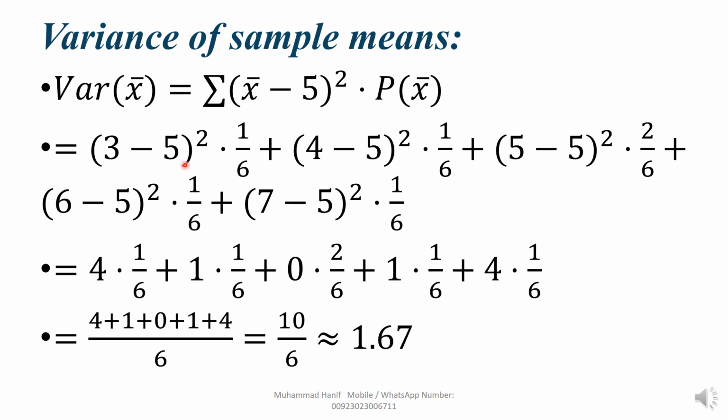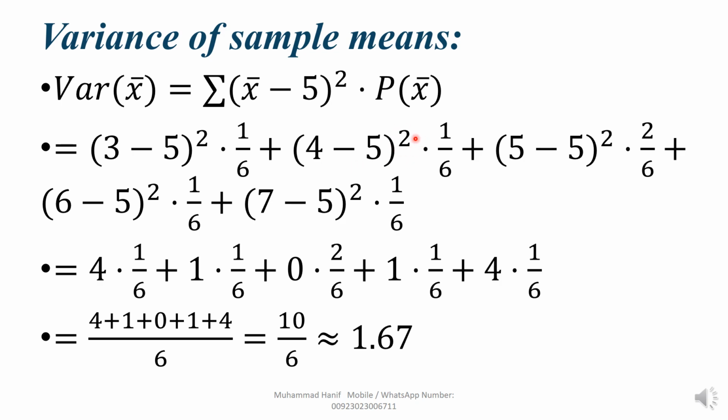Then you simplify. Now 3 minus 5 means minus 2. Here square is given. Minus 2 multiplied by minus 2, we get plus 4. The multiplication dot is given, 1 upon 6, you write here. Plus sign, you write here. 4 minus 5 is minus 1.